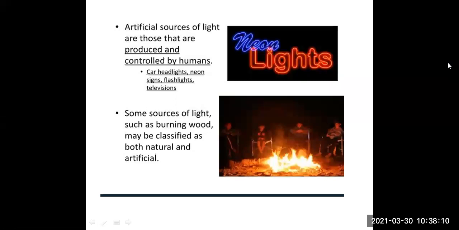Now, what are artificial sources of light? Artificial sources of light are those that are produced and controlled by humans. Car headlights, those are controlled by humans. You have a button, you can control those headlights. Neon signs, flashlights, televisions. Televisions can be turned on or off by humans, so they are artificial sources. Man-made sources. Some sources of light, such as burning wood, may be classified as both natural and artificial.